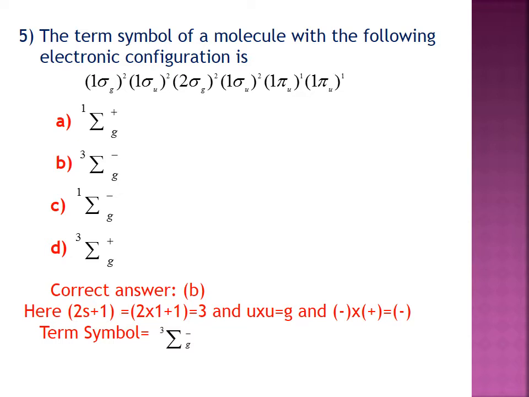Then the orbitals pi u, pi u star, have u and u. You multiply u and u, that will be equal to g, gerade orbital, and minus 1 into plus 1, this will be equal to minus 1. Therefore, the correct symbol is sigma g minus, triplet. That is, the correct option is B here. It is a simple way, we can neglect the two options A and C. The correct option is B.